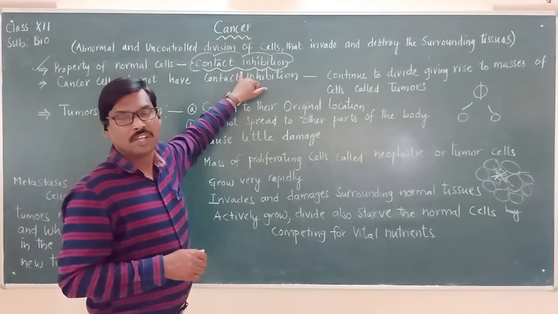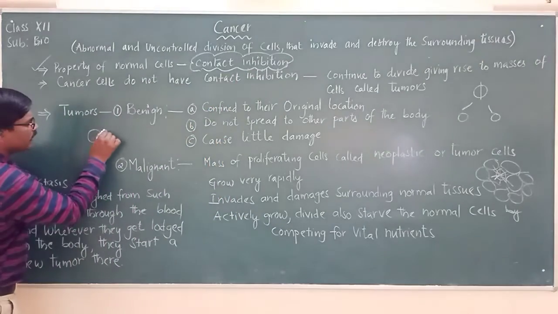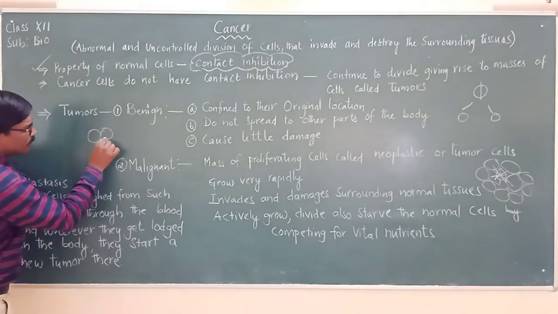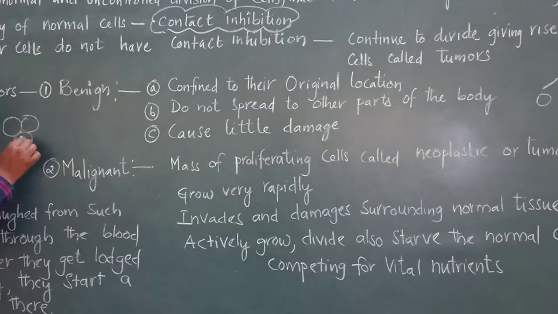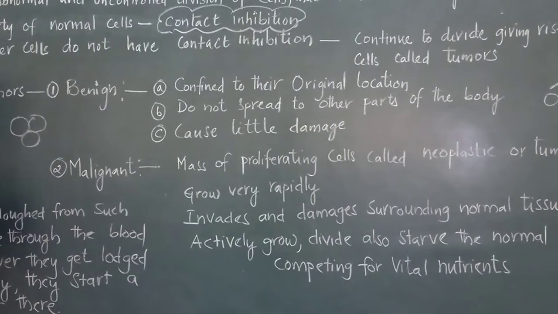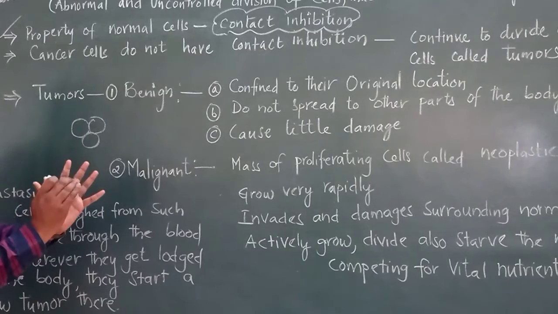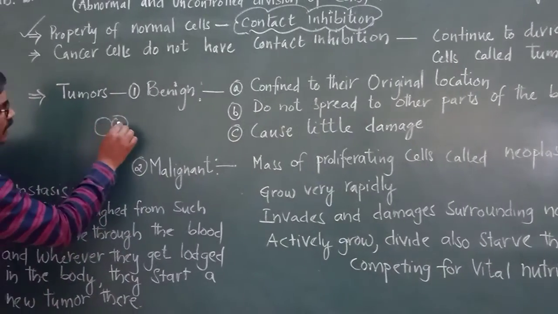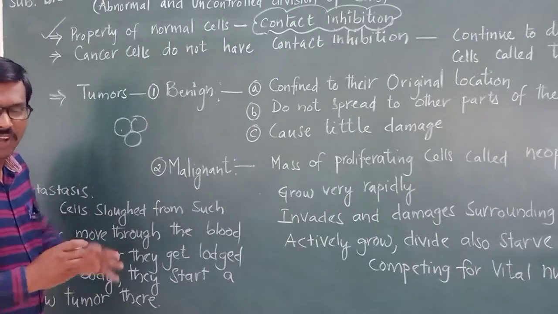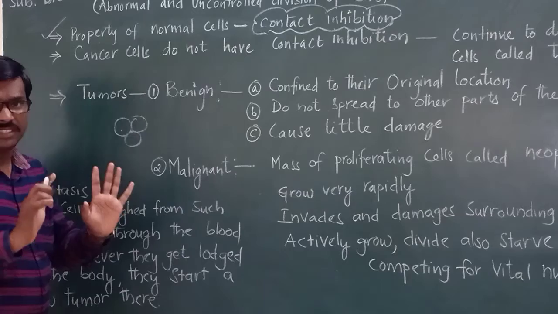Contact inhibition. So each and every cell which is lying adjacent to each other like this, they will be having contact inhibition here. Once they are in contact with the other one, it is like it is occupying a particular place, and that place is completely occupied, and it goes as an inhibition process where it stops the division of all these cells, because the number of cells that are required in that particular area are sufficient.